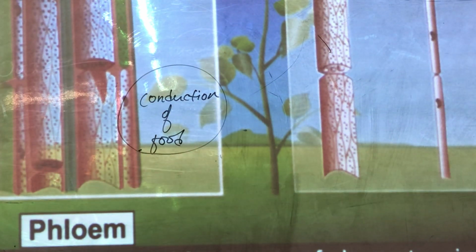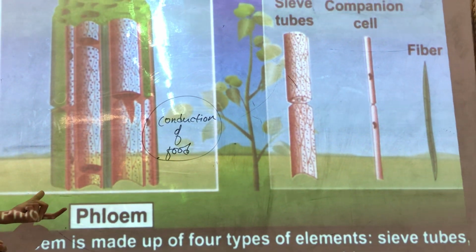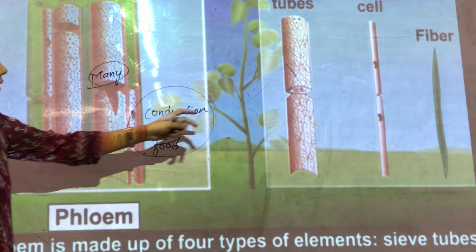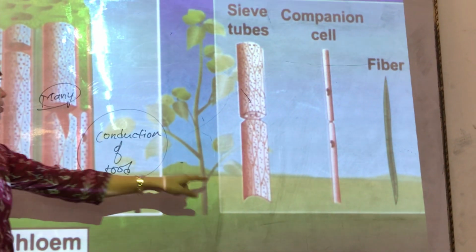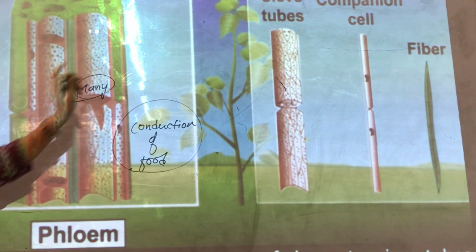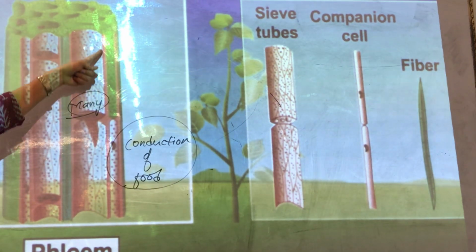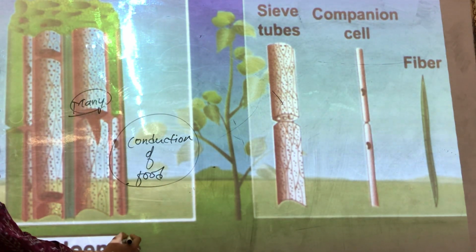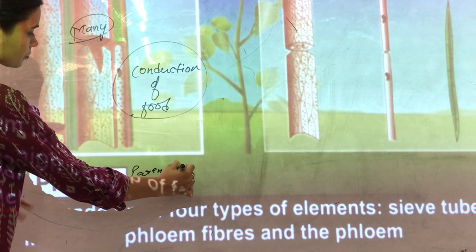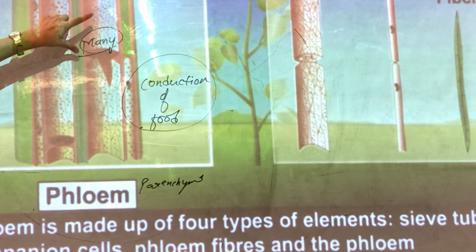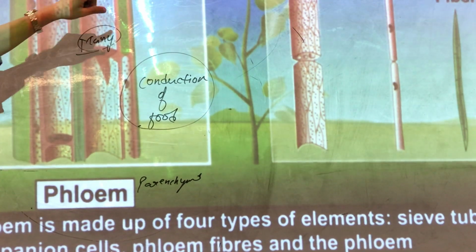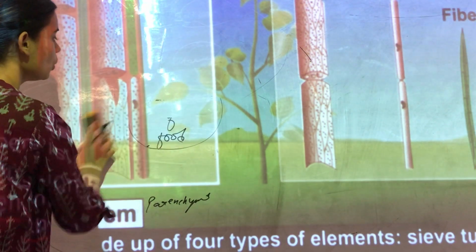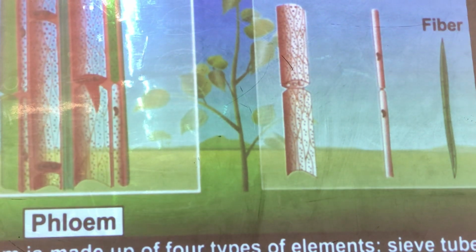Production of food. Now they also have different elements because they are complex. So it means they have many cells, many different types of cells. So let's see what they are. They are sieve tubes. Here you can see these are the sieve tubes. Then companion cells. Here you can see these long stick-like structures, fibers. Now another one is phloem parenchyma. So phloem is mainly made up of 4 types of elements: sieve tubes, companion cells, phloem fibers, and phloem parenchyma. Now let's talk about the first two, sieve tubes and companion cells.